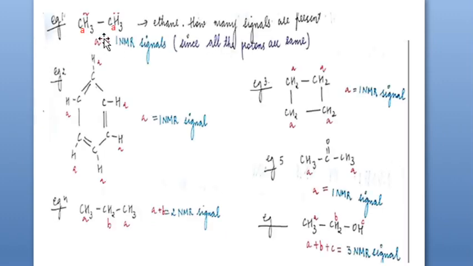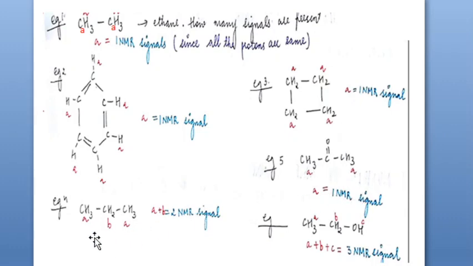In the case of ethane, once again here it is given. So how many? This CH3 is A type and this CH3 is also A type. So you'll have only one NMR signal since all protons are the same or equivalent. Now in the case of benzene, benzene has only A type of protons. So you'll get only one NMR signal. Now this is example 3, cyclobutane. This cyclobutane has A type, A type, A type and A type. All are equivalent protons, so you'll get only one NMR signal. Now acetone, CH3, C double bond O, CH3, A type and A type. So you'll have one signal.